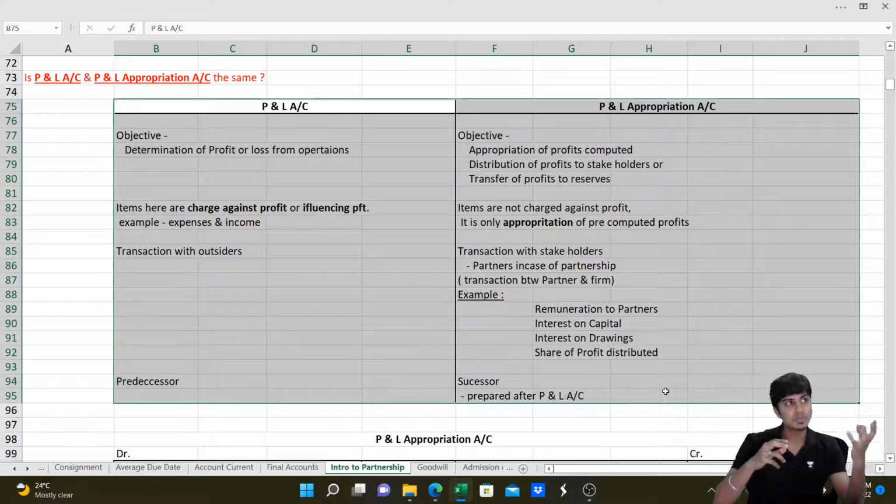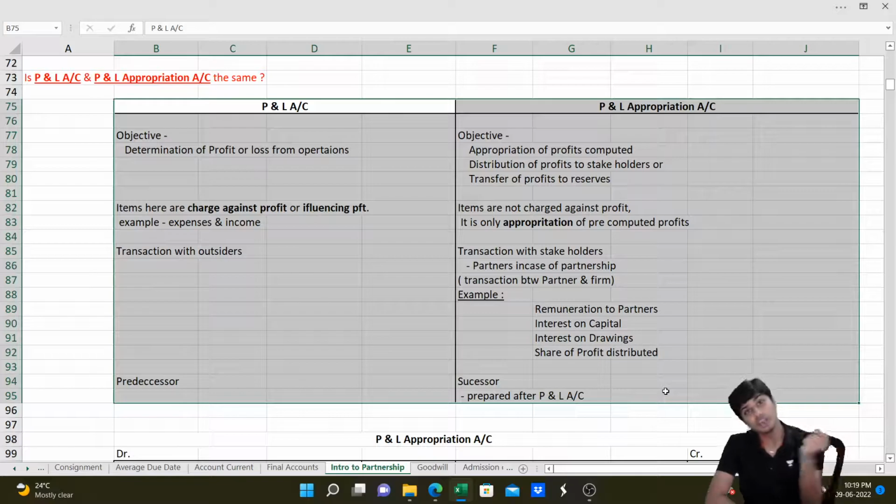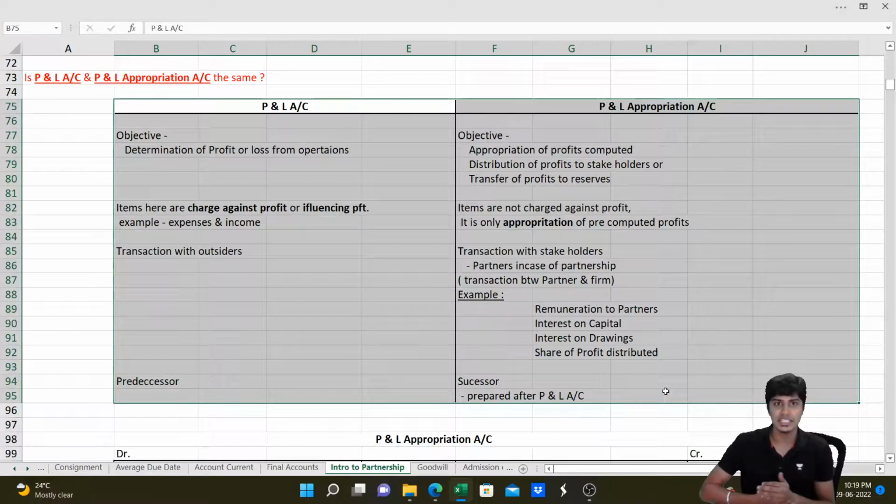So activities between the organization and outsiders, like employee salary, rent to landlord, depreciation, transportation, carriage, and all other expenses will come in P&L account. But if there are any transactions between the firm and the partners, like interest on capital, interest on drawings, salary or remuneration to partners, share of profit given to partners, all of this will come in P&L appropriation account, because this is appropriation of income, not charge against income.